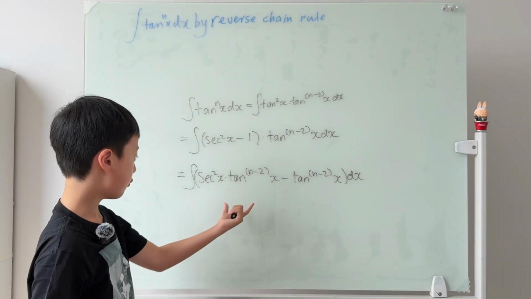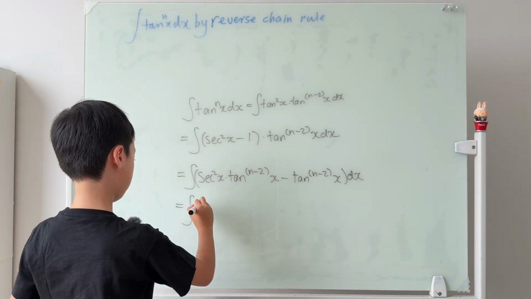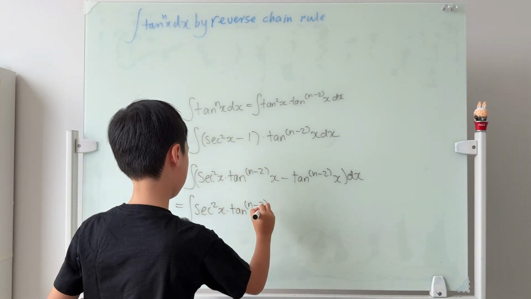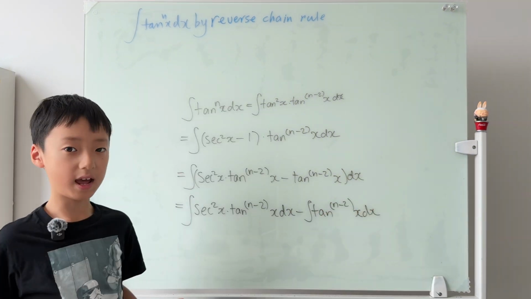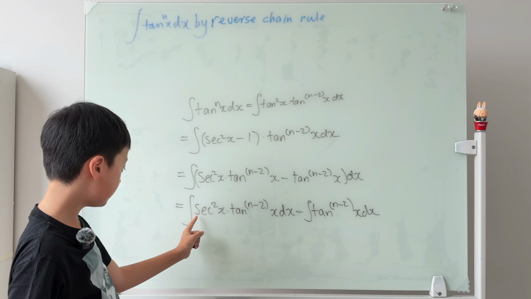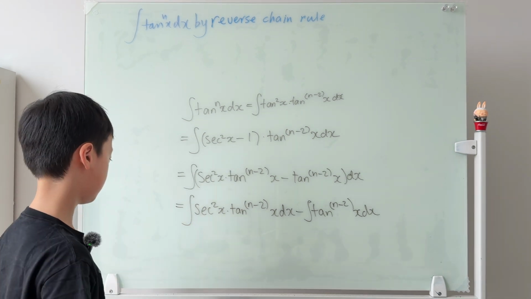And now we can separate it into two separate integrals. And from here, we can write sec squared of x as the derivative of tangent x.